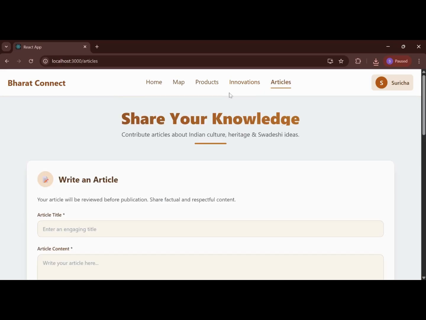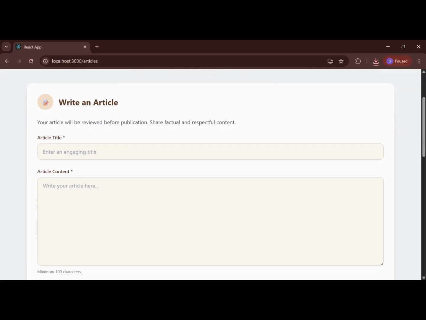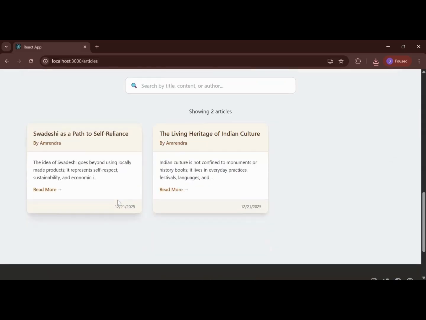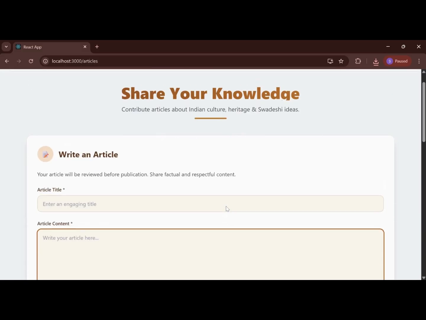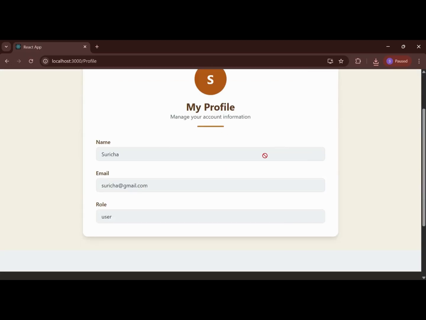Now moving on to the next page, that is the article page, where a person can write the article content, and here are some submission guidelines. They submit the articles and then publish them. Published articles are also available, where we can view the author of the articles. The name of the article is also visible over here. And now let's move on to the profile section, where the user's profile, email and role are given.